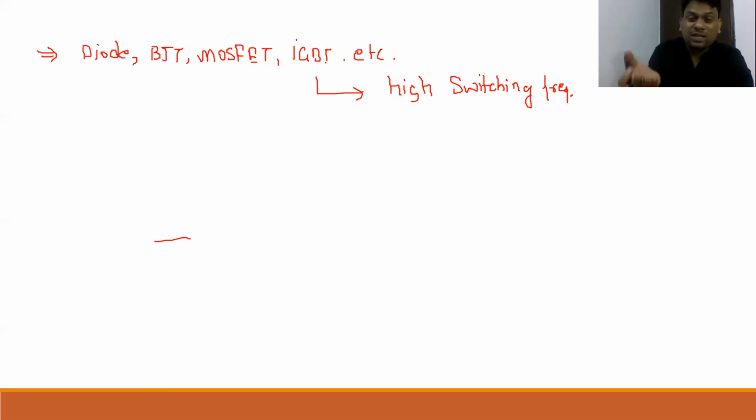Even 100 microseconds is somewhat a long time period. And in terms of electrical engineering, it should not be more than 20 milliseconds. Our inductor and capacitor can work only for a few milliseconds or some microseconds.